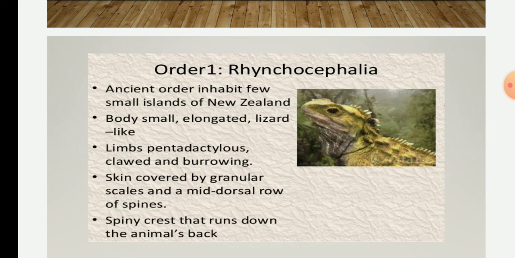Okay, and it forms the upper part of the jaw. Okay, so they have a quadrate bone which is fixed and movable. The skin is covered by granular scales and mid-dorsal rows of spines. They have a spiny crest that runs down the animal's back, as we see in the picture. Okay.